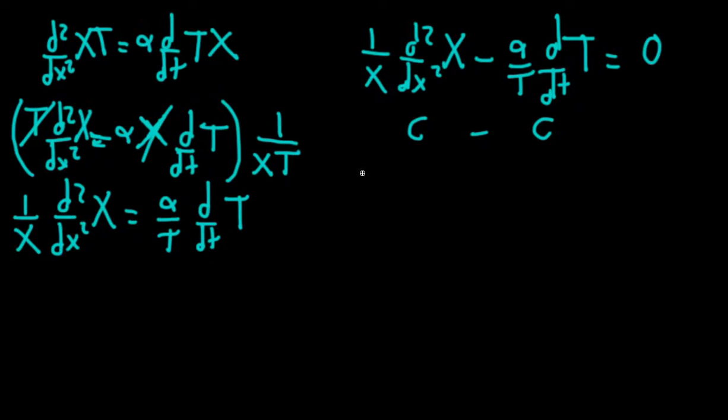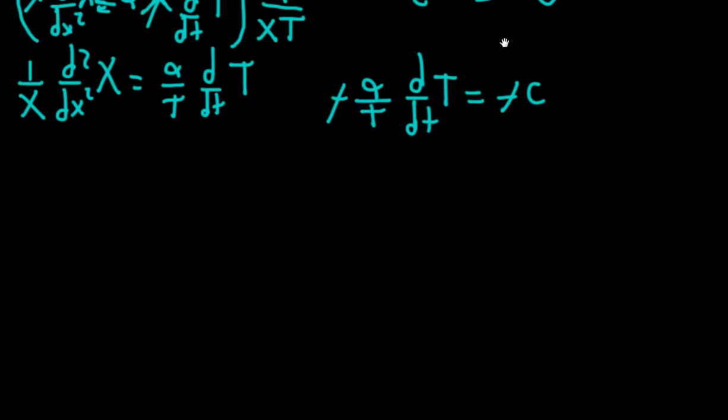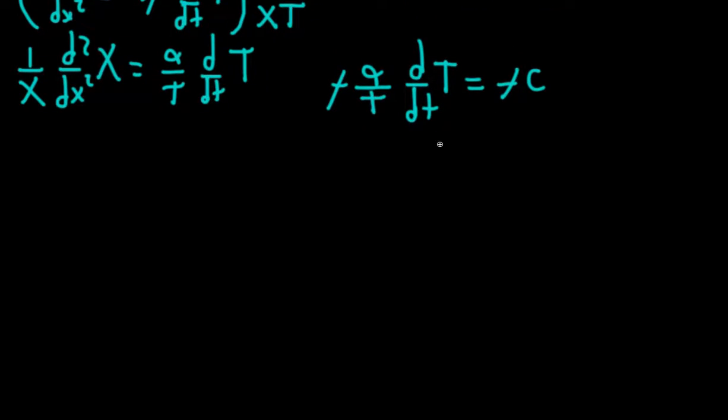I can just take this one and I know that alpha over t times the derivative in time of t is equal to minus c. All right, like this cancels the minus signs. You have probably done many examples like this in your differential calculus classes.